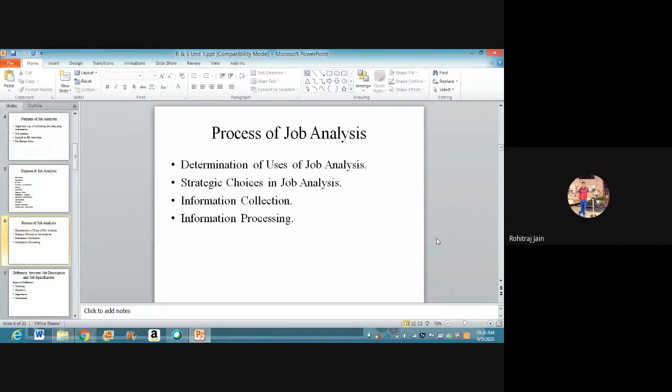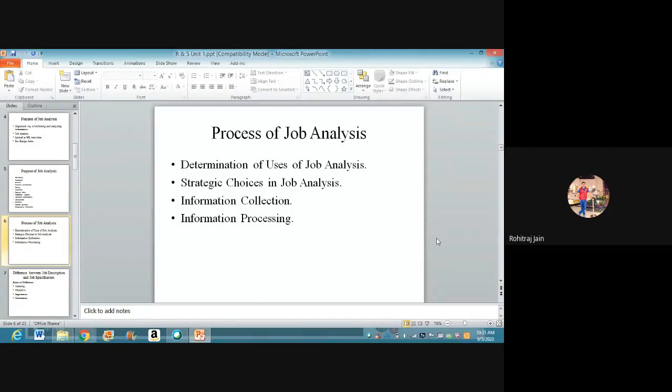The first aspect in information collection would be the types of job analysis information. And the second aspect is the person involved in collecting the information. Why is the person very important? The reason is that the person who is given the responsibility of collecting data can collect the data from a senior employee, an experienced job analyst, or an employee who has good experience in that particular job. Then your result will be accurate.